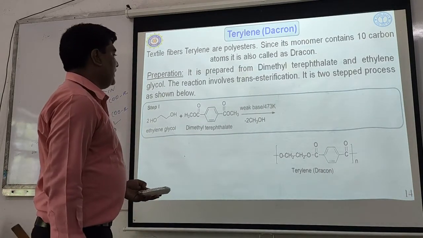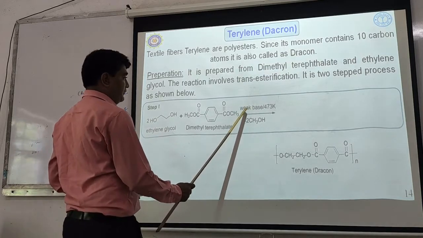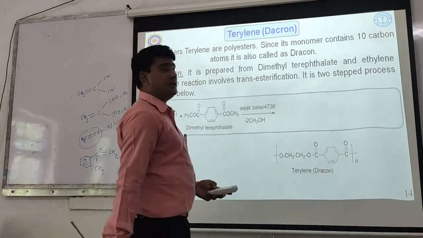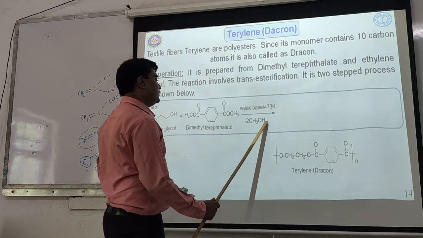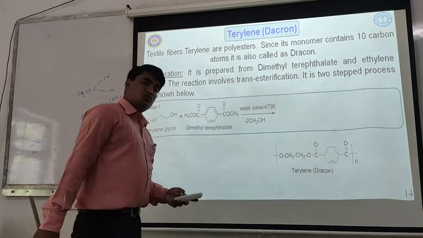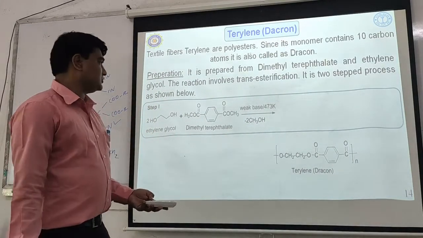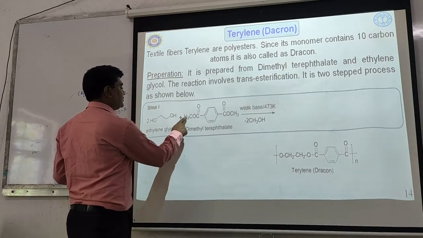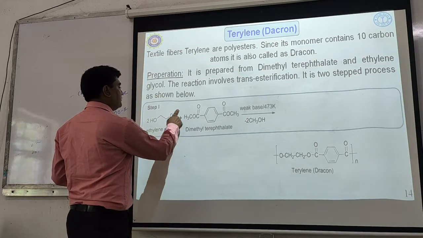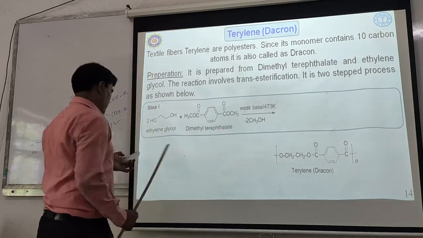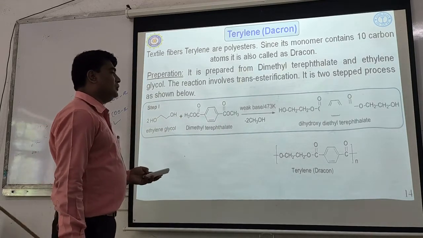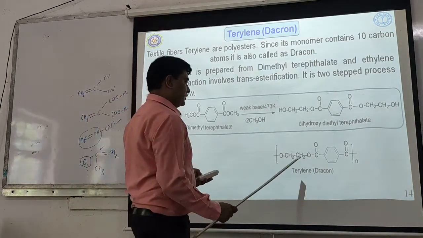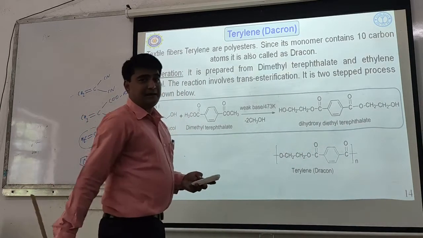When this dimethyl terephthalate is treated with a weak base at 473 Kelvin, two molecules of methanol go out or are lost. So methyl and OH go out, and the new bis(hydroxyethyl) terephthalate is formed.